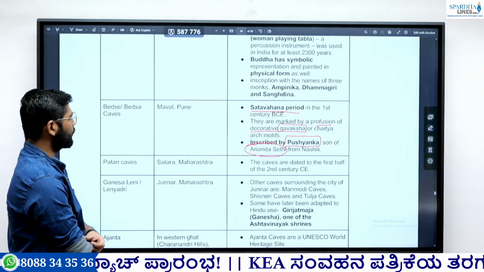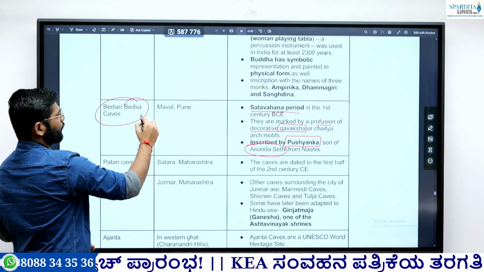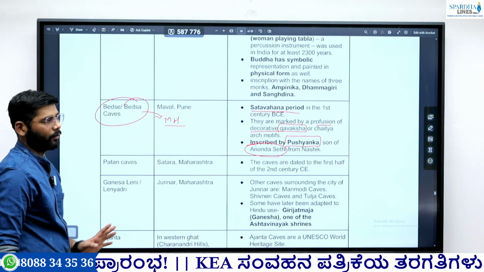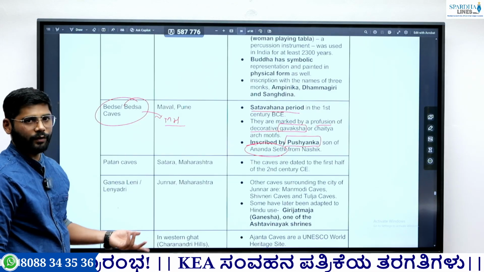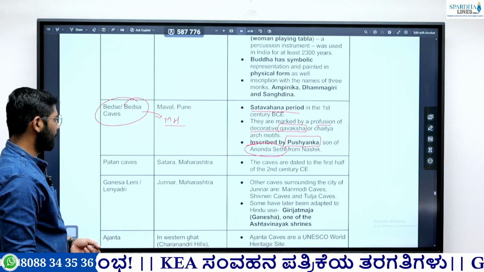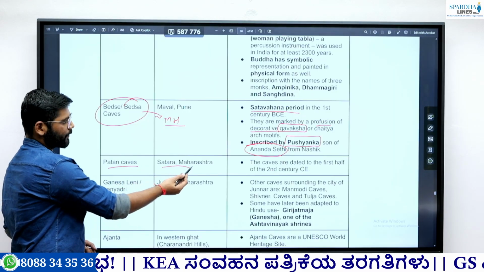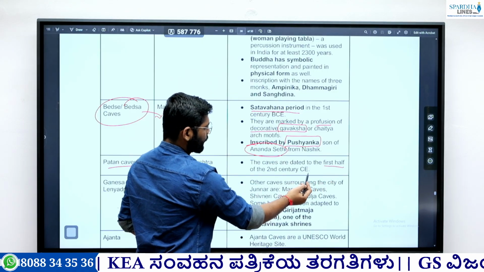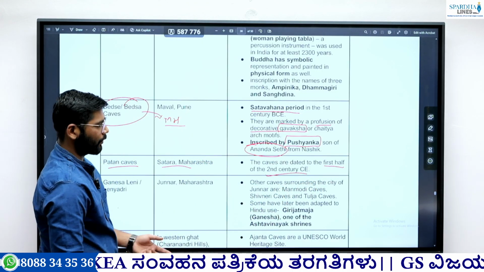Okay, so remember this thing. Just remember Bhedse is in Maharashtra. That is sufficient. And this belongs to the Satavahana period. Satavahana period we know is 1st century BC to 2nd century AD. Then Patan caves. It is also near Satara in Maharashtra. This cave dates to the first half of the 2nd century. So this is the important thing.